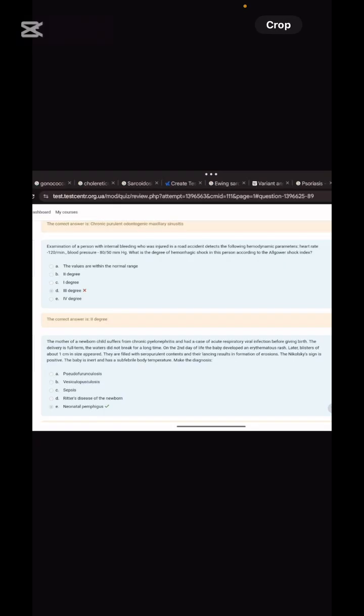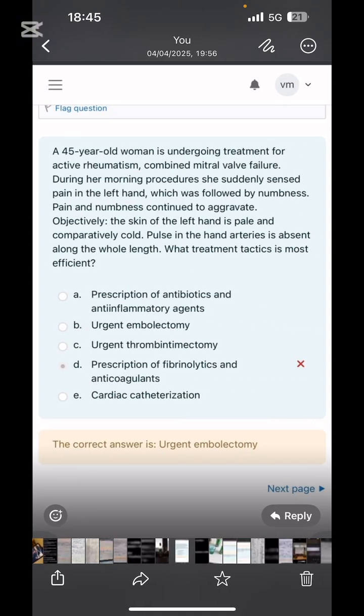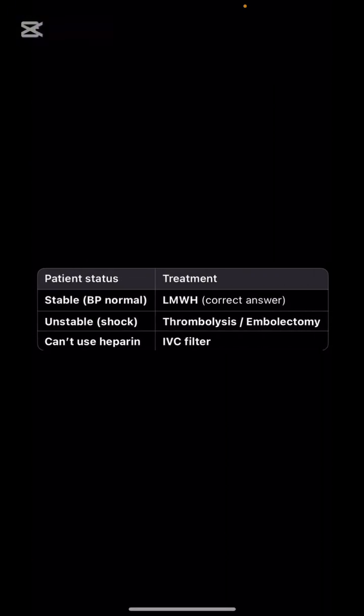About the shock we have talked about, when they are asking about diastolic BP is 50, which category of shock is this? Second degree. We talked about it in the last video. What degree is the shock? Second degree.